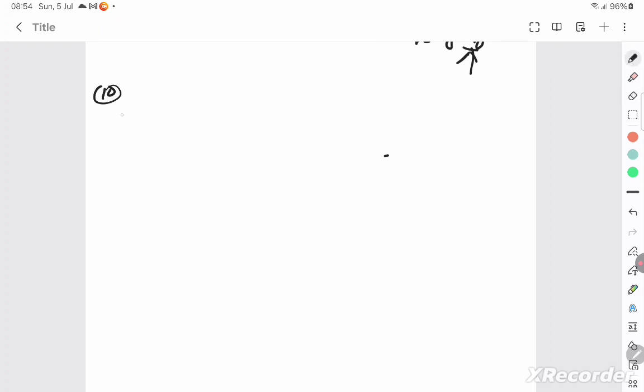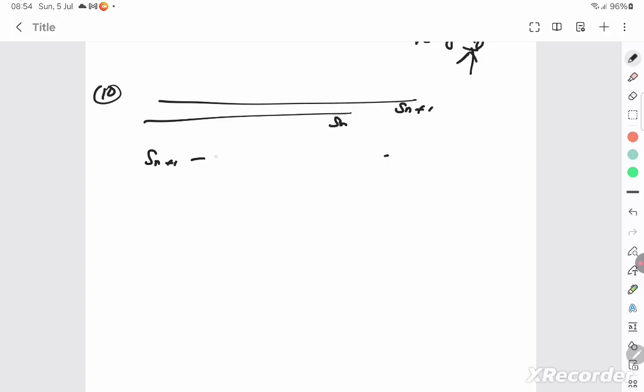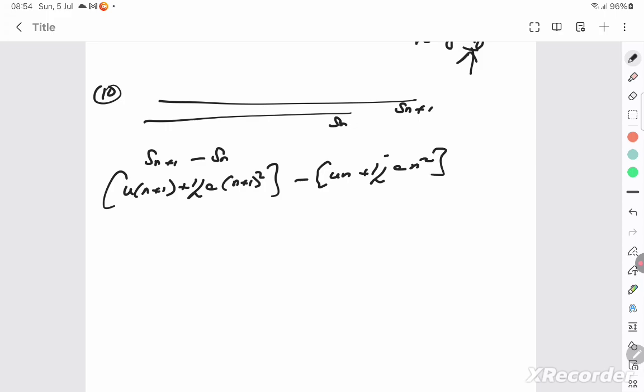Derive the equation for the nth second. You know the derivation. You can derive it. It's S(n+1) minus S(n), which is ut plus half a t square minus ut plus half a t square. Now expand this and cancel it to get u plus a by 2 into 2n minus 1. This derivation, and then the equation for the nth second is done.